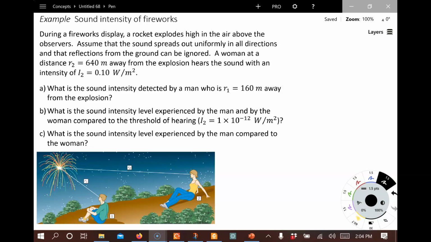Hi, this is an example problem from chapter 16 on waves and sound. This problem deals with the intensity and the intensity level of sound waves. Pause for a moment to read the problem.